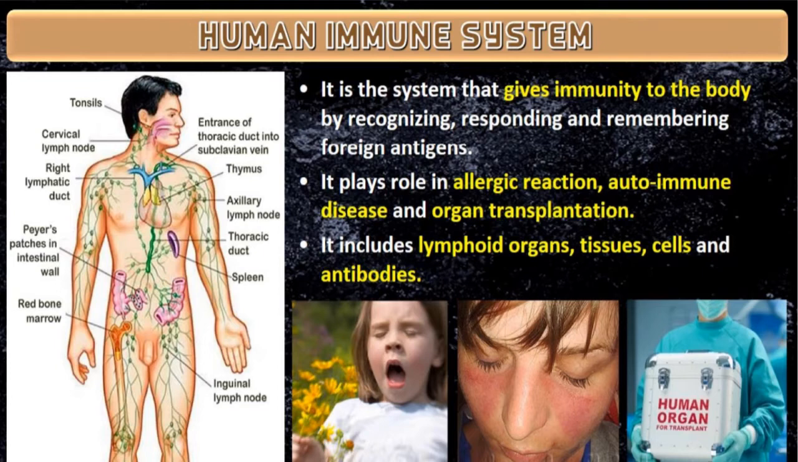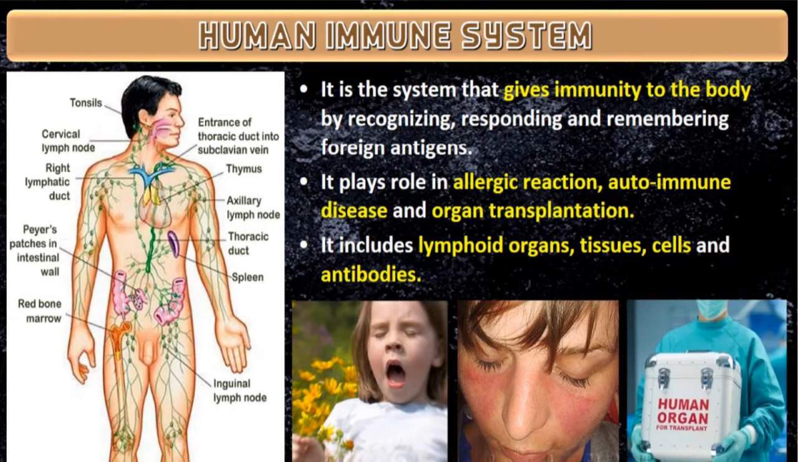It plays a role in allergic reactions. Of course, immediately our immune system will start responding. Autoimmune diseases and organ transplantation: sometimes our own immune system becomes an enemy for us and creates a disease. That is what we call an autoimmune disease.